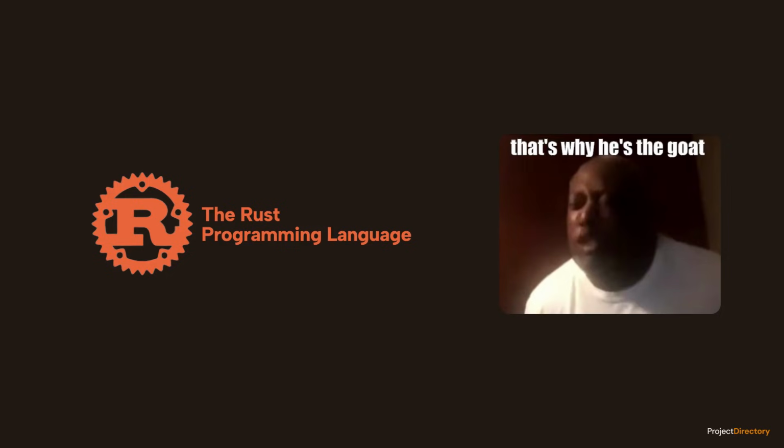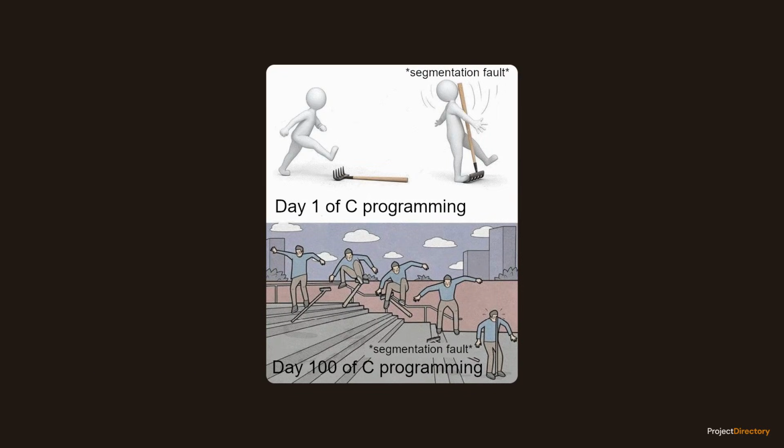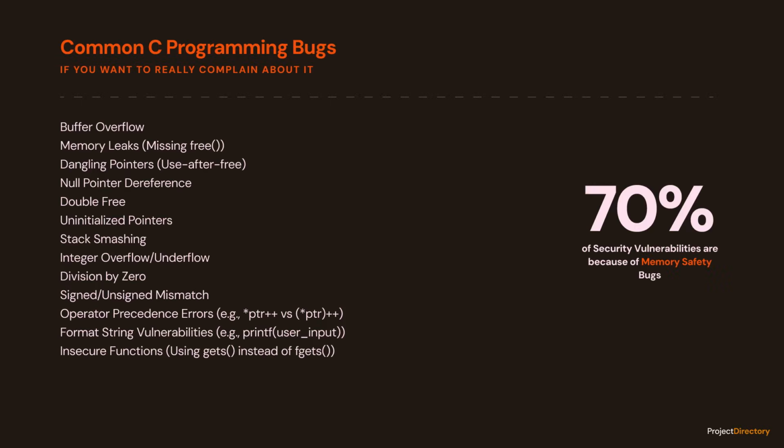But the reality is, the world runs on C. The Linux kernel, Git, Python's interpreter, and your toaster, it's all C. And C is dangerous. It lets you manage your own memory, which means it lets you also mismanage your own memory. Double free, use after free, uninitialized memory usage, these are the bugs that cause 70% of security vulnerabilities in your major software.